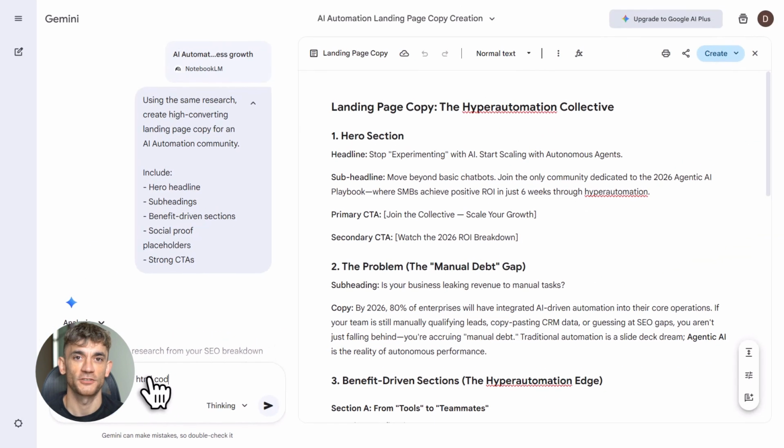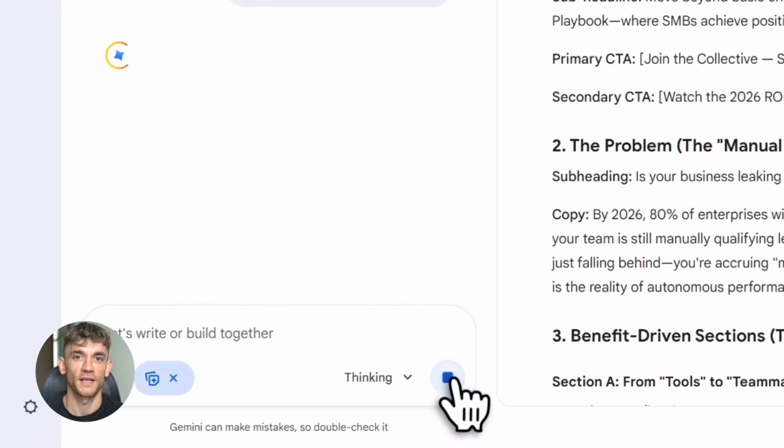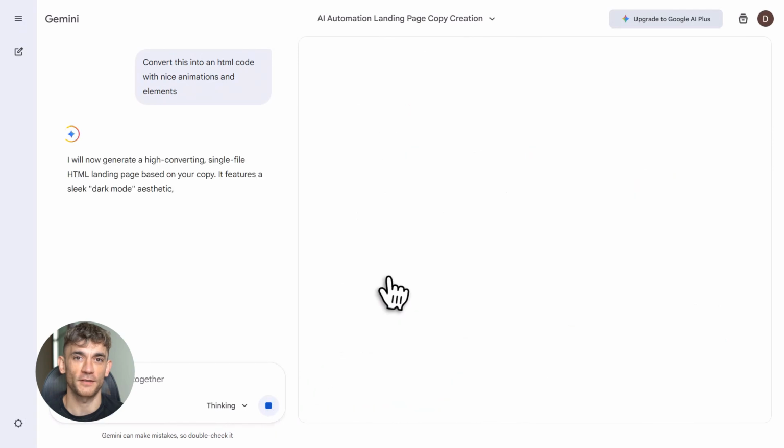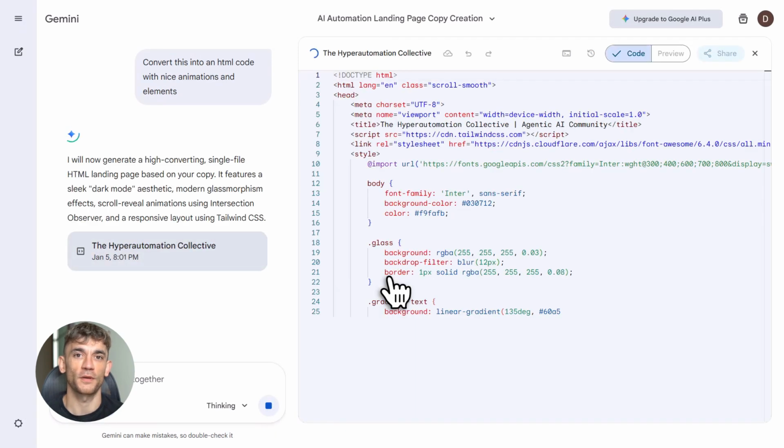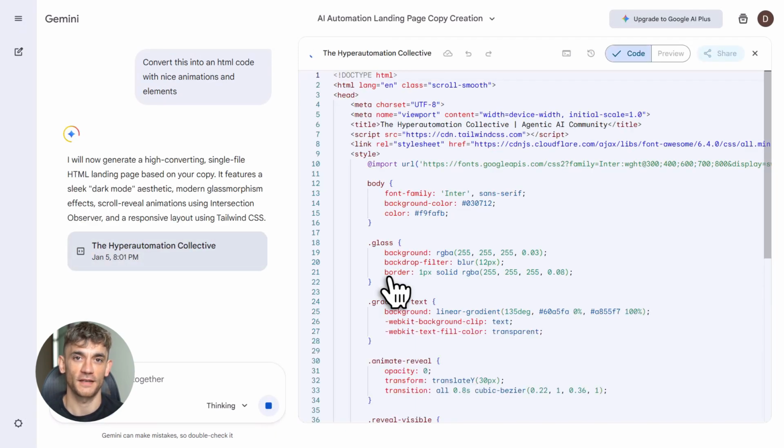And if you're running an agency or building a community like the AI Profit Boardroom, this workflow becomes your secret weapon. You can produce more content, rank faster, and attract more members without burning out. Here's another thing. This workflow isn't just for blog posts. You can use it for landing pages, email sequences, social media content, anything.